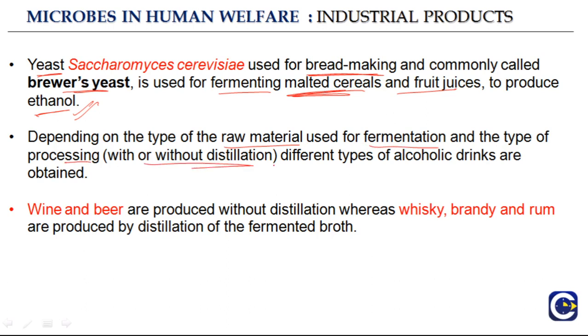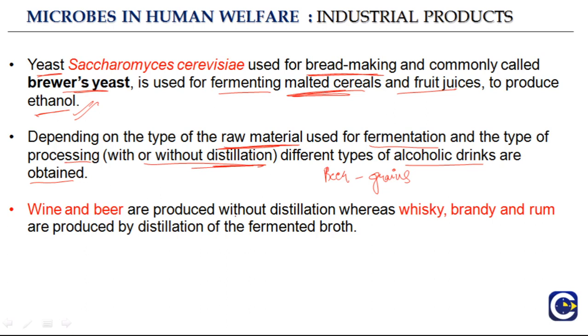So depending on the type of raw material used for fermentation and the type of processing, with or without distillation, different types of alcoholic drinks are obtained. How is beer formed? We just saw beer is formed from grains. So depending upon the raw material, for beer it was grains, for others it is different, and then the type of processing, either you can do distillation or you cannot do distillation, different types of alcoholic drinks are obtained.